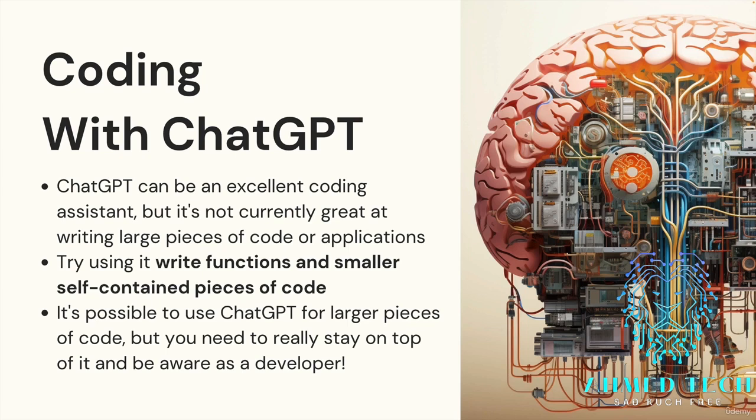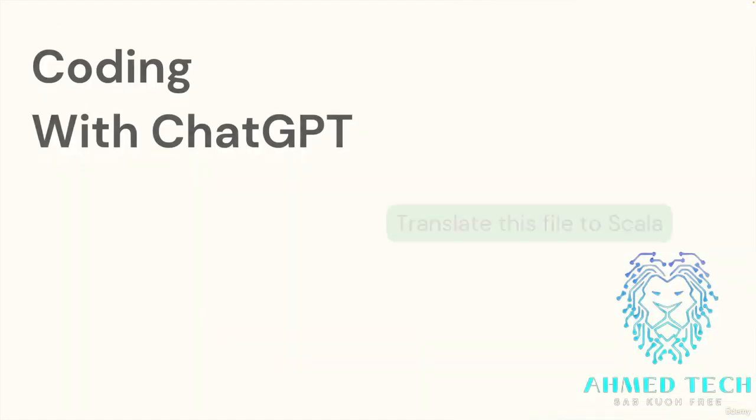It is possible to use ChatGPT to write larger pieces of code or even try to use it to write an application for you, but you really have to know what you're doing as a developer and pay attention to what it's writing, because I've trialed this a bunch of times just to see how far I can push it. I've asked it to write games and applications with authentication, and it will give you some good stuff. And then at some point, it just goes off the rails. Or at some point, it forgets what it was doing before because you've written so much text and it's written so much code.